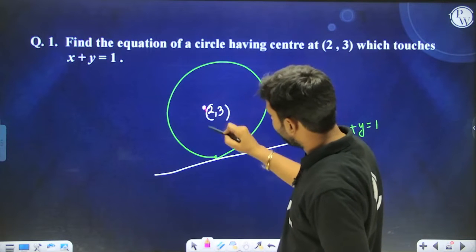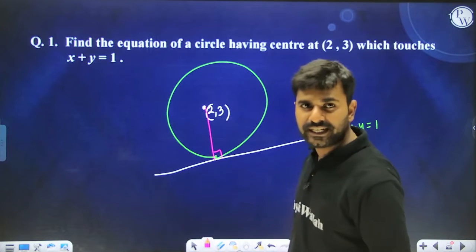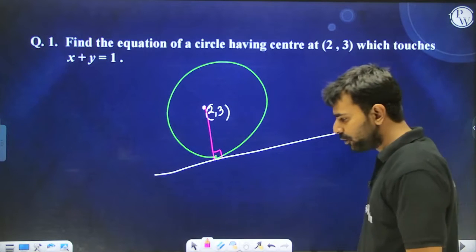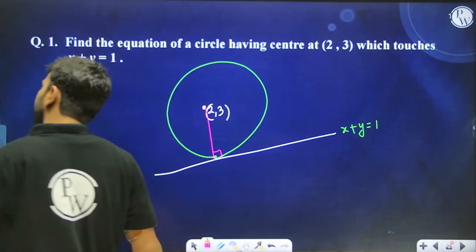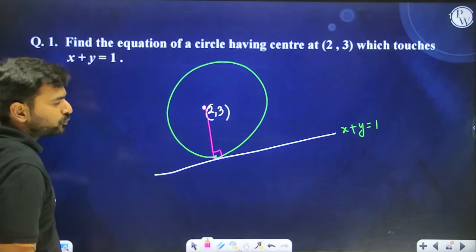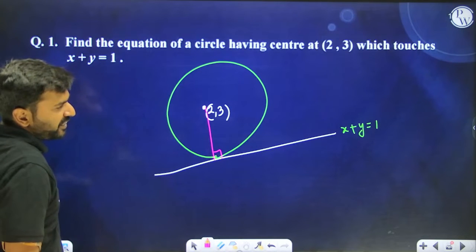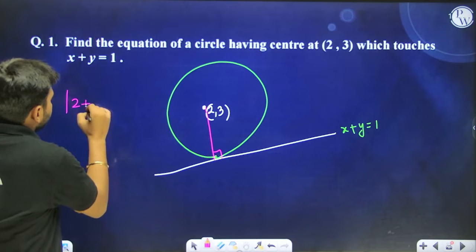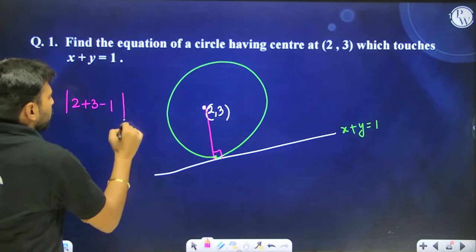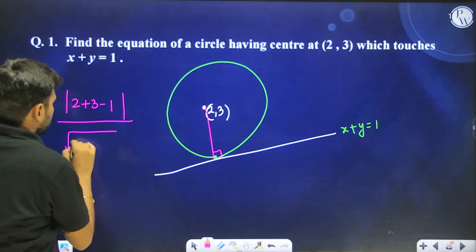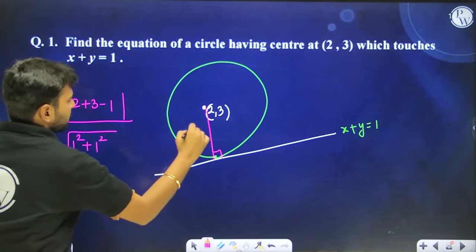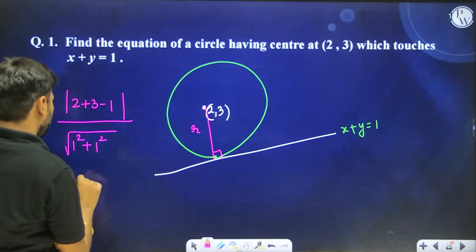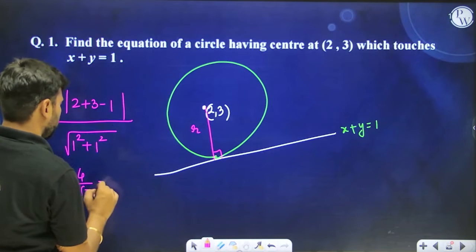So we can first find out the perpendicular distance between the center and the straight line. I hope you know, we have already studied this in straight lines, how to find out the perpendicular distance between a point and a line. So we can write it down like this: |2 + 3 - 1| divided by under root 1 square plus 1 square, and by the way, this is nothing but the radius of the circle, so let me call it r. So r's value is going to be what? 4 divided by root 2, so that is equal to 2 root 2.